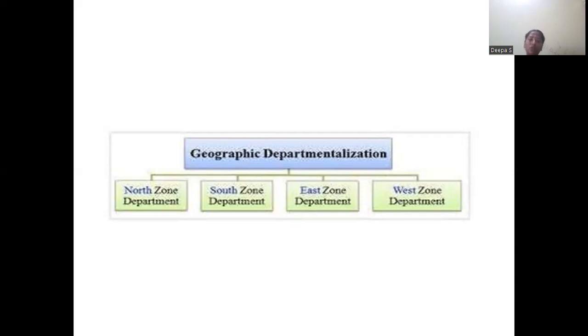So you can have North Zone, South Zone, East Zone, or West Zone. Here they will have different departments, different subdivisions, different numbers of employees, and different numbers of products or process control given to the manager. So this is the way of covering all the geographical area. Coca-Cola is the best example for geographic departmentalization.